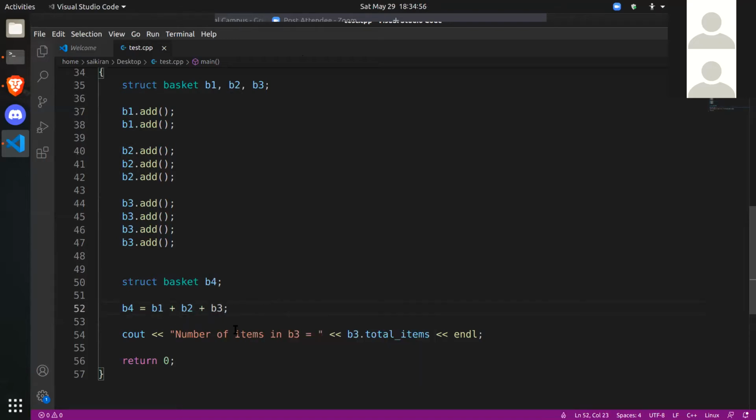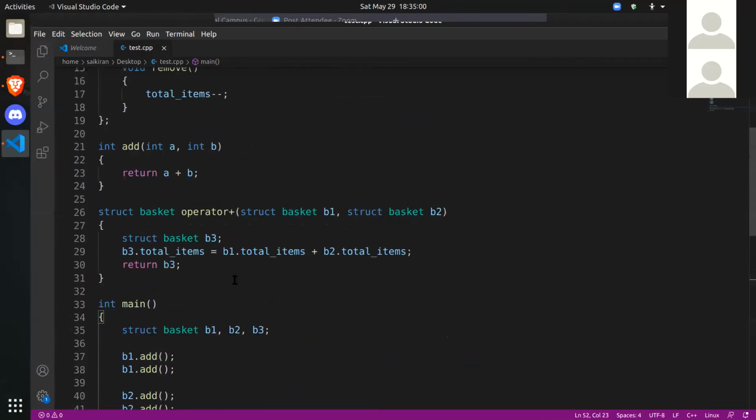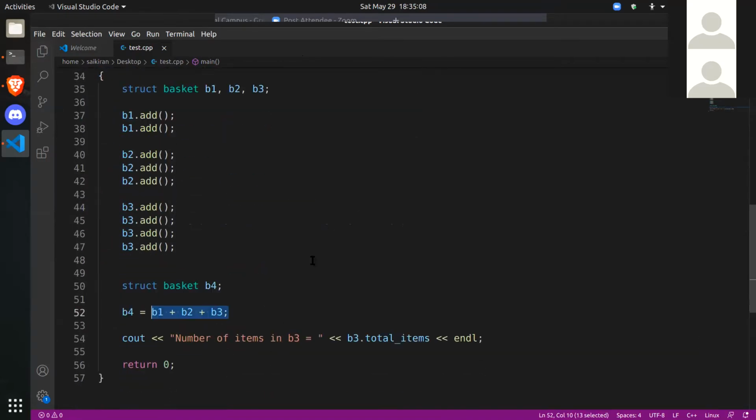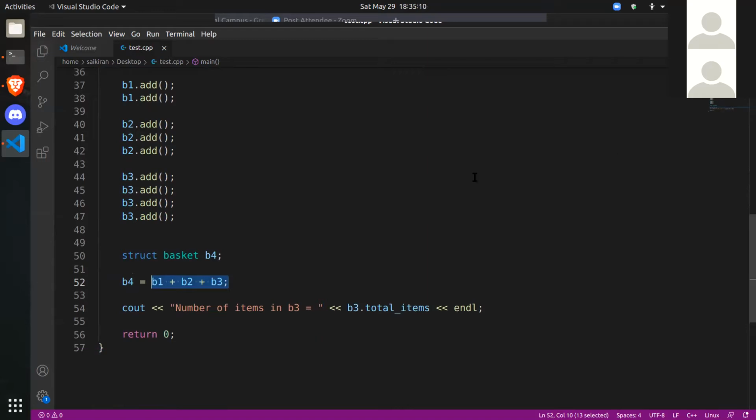Now what you should notice here is, in this function we told it that it only knows how to add 2 baskets, but it does not know how to add 3 baskets. So let's see what happens if we run this now. And here also we need to print b4 dot total items.